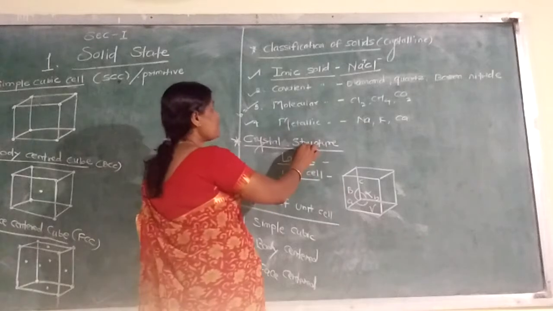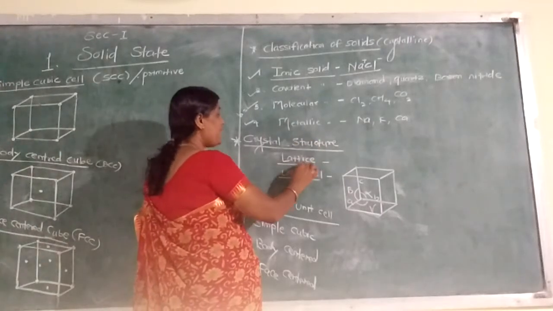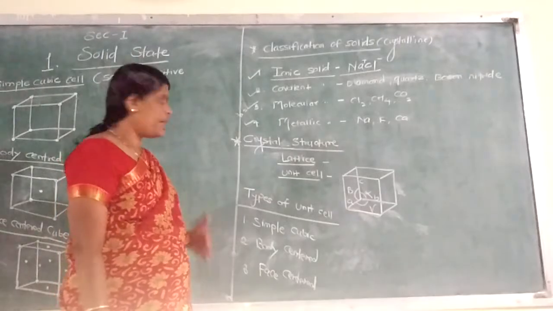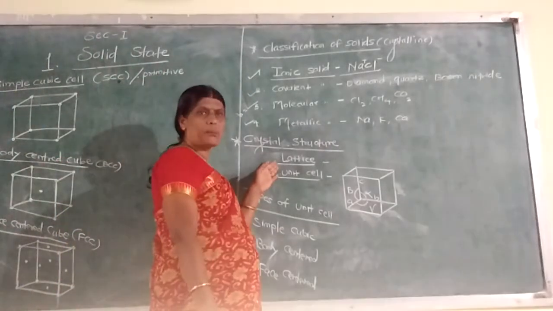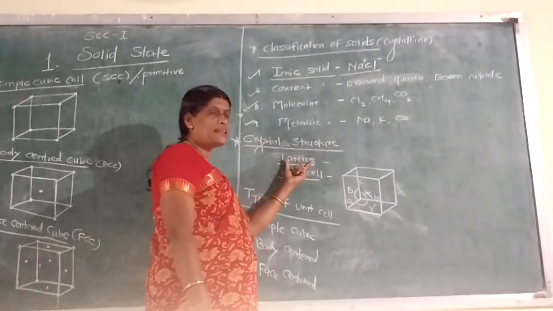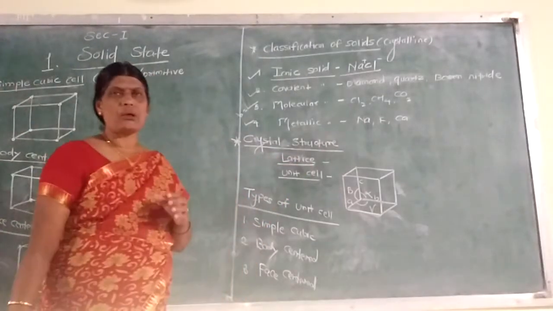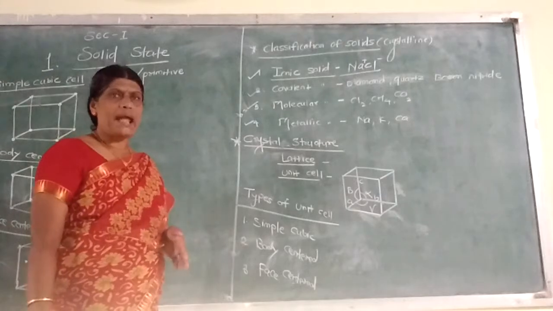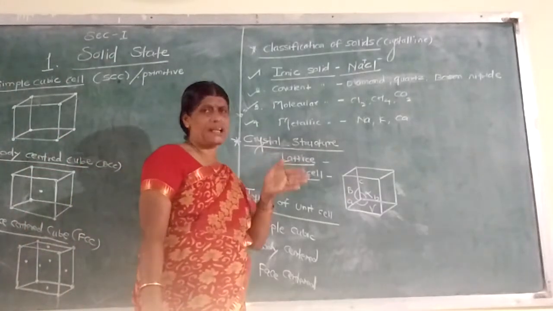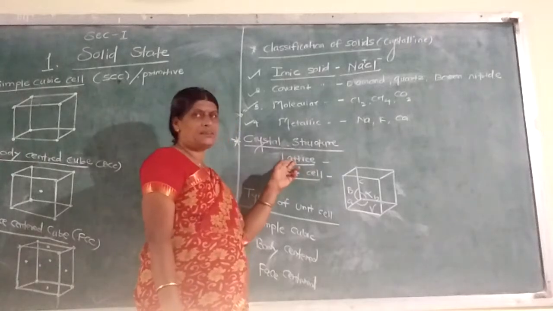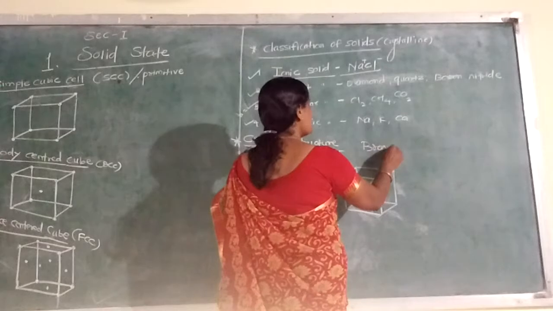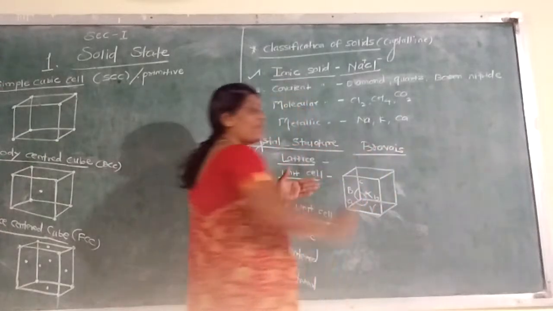The crystal structure, the crystalline form, is formed by the lattice sites. The arrangement of atoms or ions in three dimensions in a systematic manner is known as a lattice. Lattice means sites. And how these sites will be arranged was given by the chemist Bravais, so it is also known as the Bravais lattice.